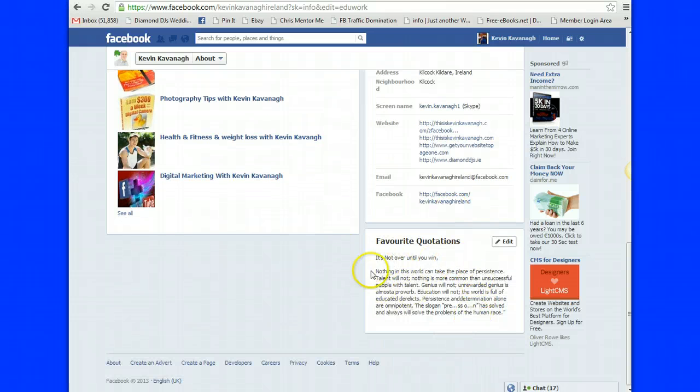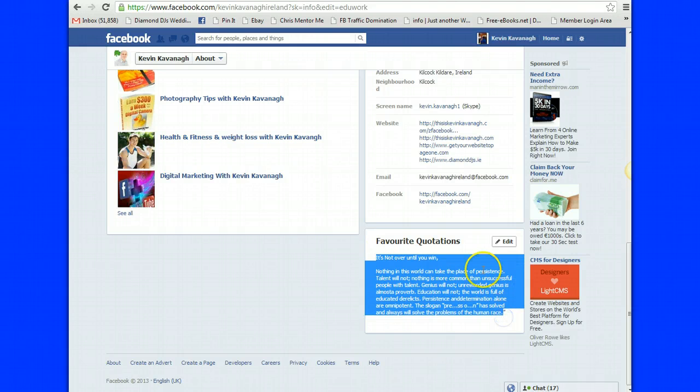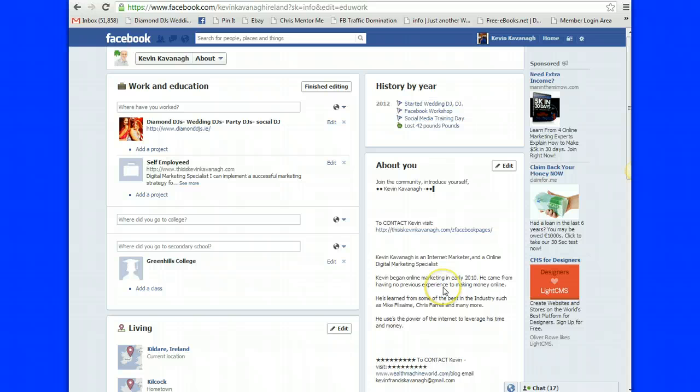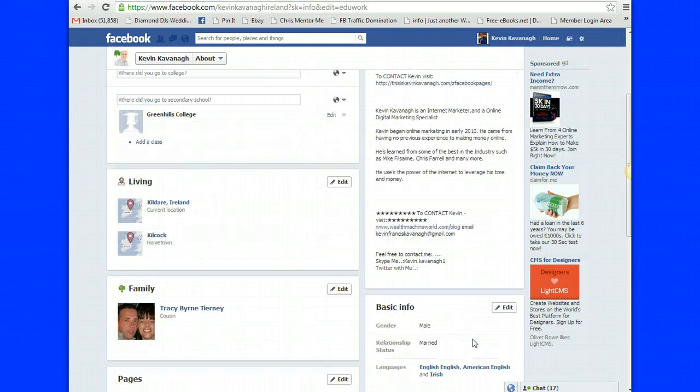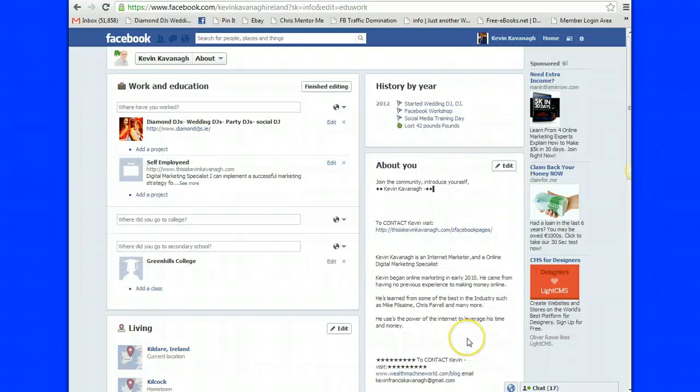And there's a good one here, and it's a quote, and I'm going to copy that because I love that. I'll come back to that later on because I love that quote. And a little bit more information about yourself. So put it in, make it snappy and also interesting for people to come along and find out a little bit more about you. So this is a good area here for that.